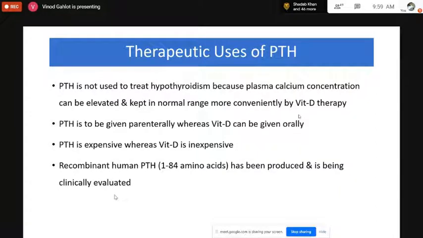So for treating the condition of hypoparathyroidism, PTH hormone is not required because it is required for maintaining the concentration of calcium only. So vitamin D can be administered, or indirect calcium supplements may also help. But if there is some difficulty in the absorption of calcium, because generally in old age the absorption of calcium from the small intestine occurs, but this absorption can be enhanced by increasing the concentration of vitamin D. Because in the presence of vitamin D, the calcium absorption is increased from the small intestine.